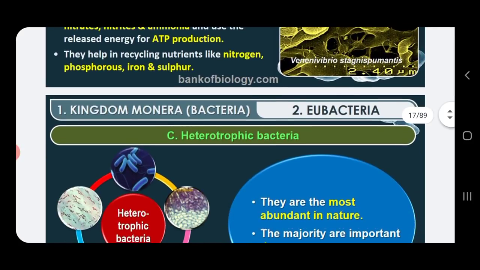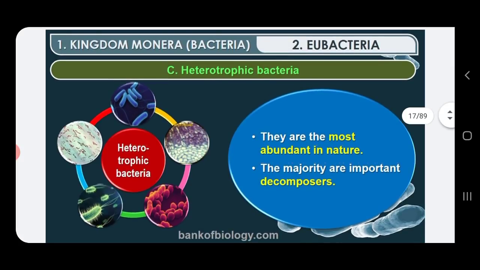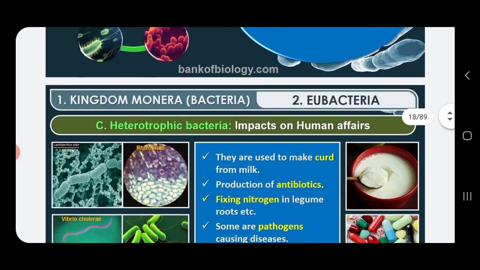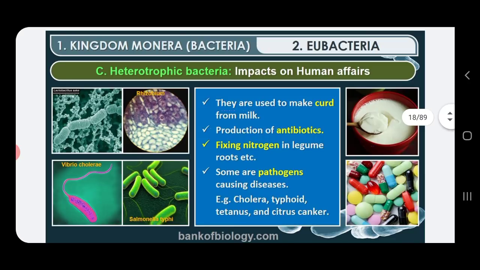Then under the eubacteria, the second category is heterotrophic bacteria. The name itself tells you that hetero means these are bacteria which do not synthesize their own food, but are always dependent on others for their survival. These heterotrophic bacteria are the most abundant in nature. The majority of them are decomposers, which means they grow on dead matter and derive nutrition from it.